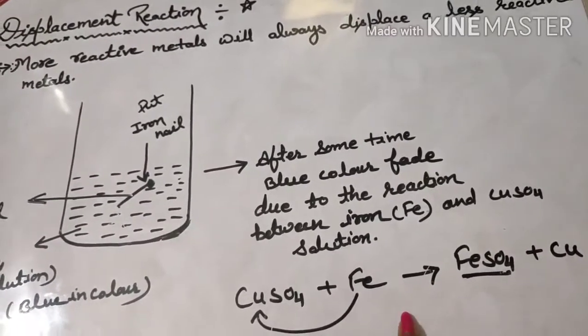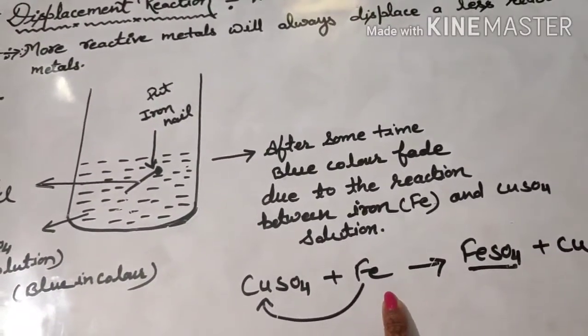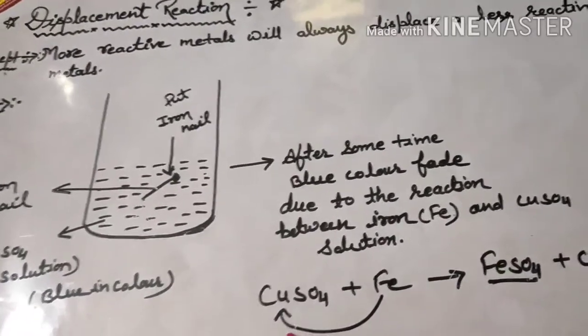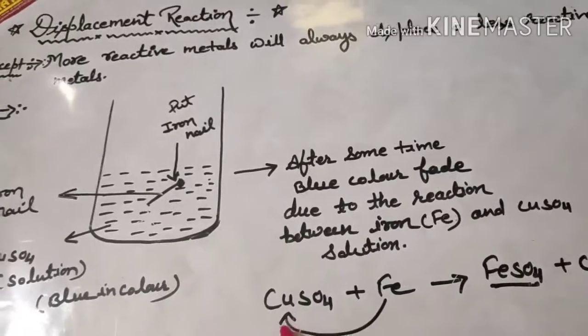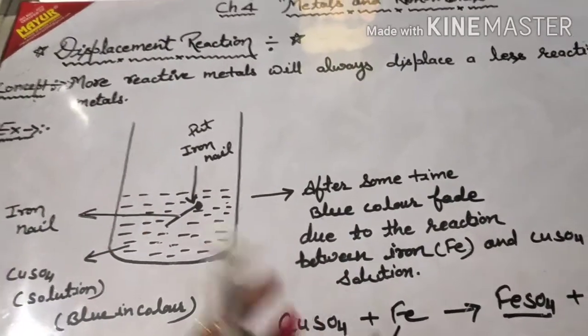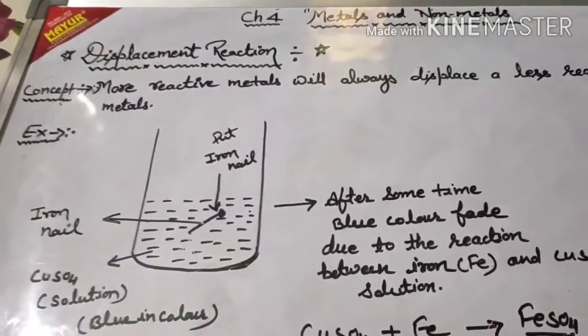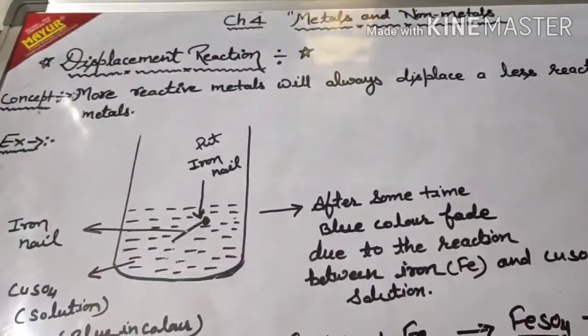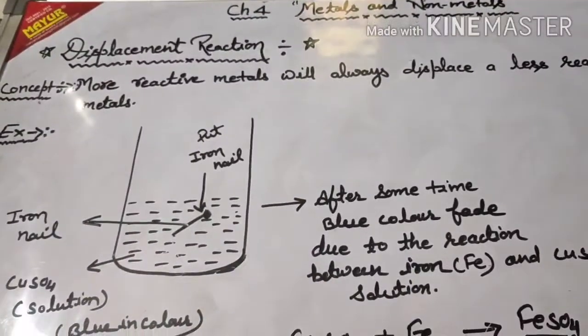Here you can see iron displaces copper from copper sulfate solution, because iron is more reactive than copper. So the concept is: more reactive metals will always displace less reactive metals. This is known as displacement reaction.